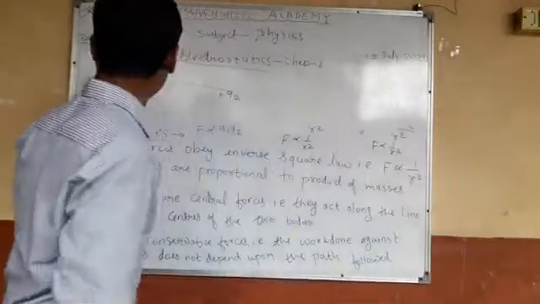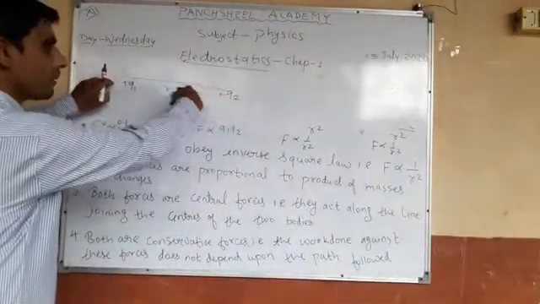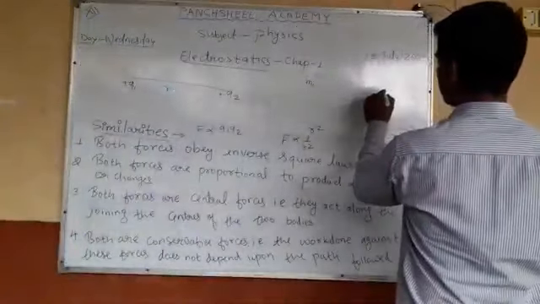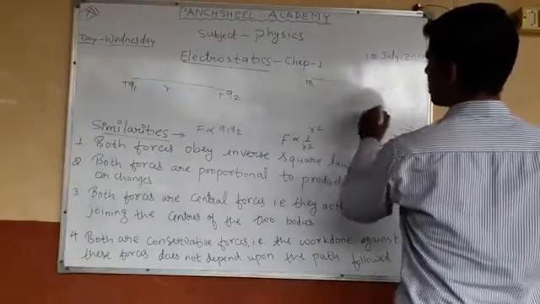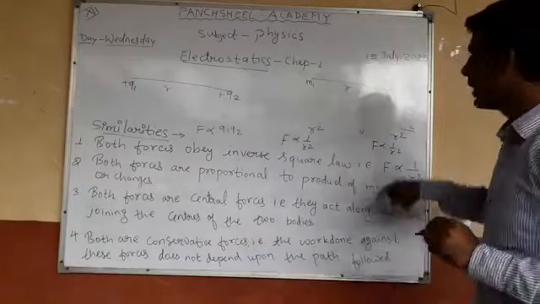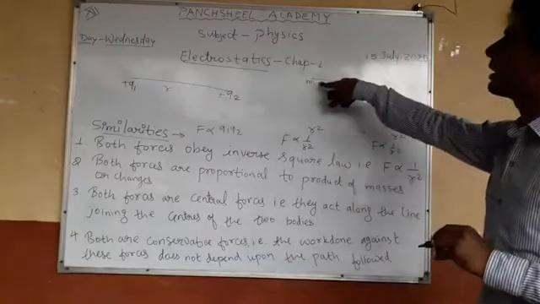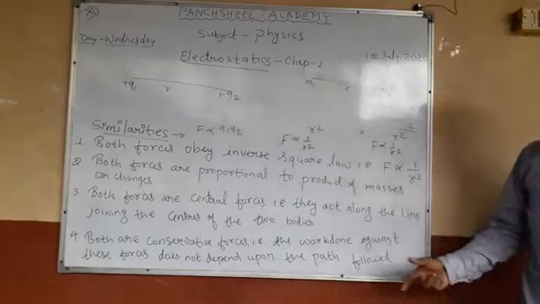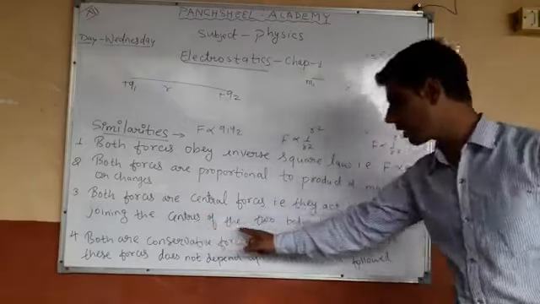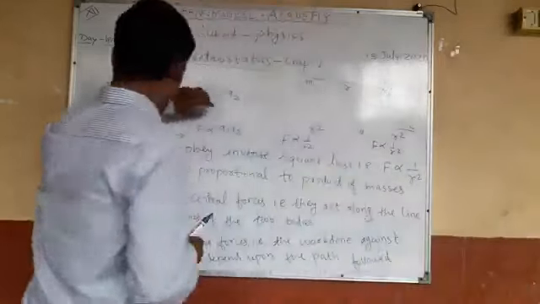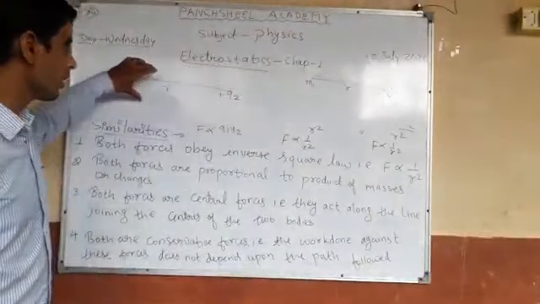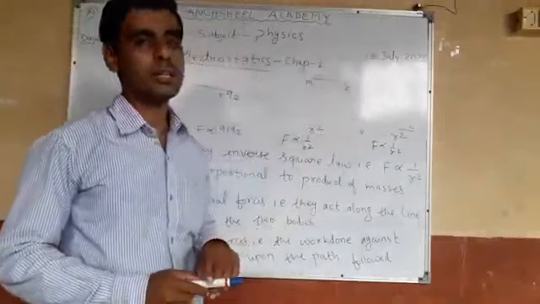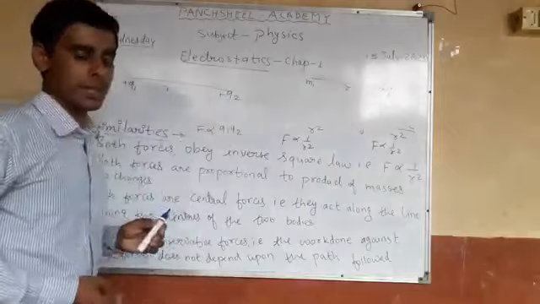The force always acts along the line joining the two centers of these charges. If there is m1 mass and another m2 mass separated by distance r, then the force also acts along the line joining the centers of these two masses. So these forces are central forces because they act along the line joining the centers of the two bodies. This line joins the centers of both masses too, therefore both forces are central forces.